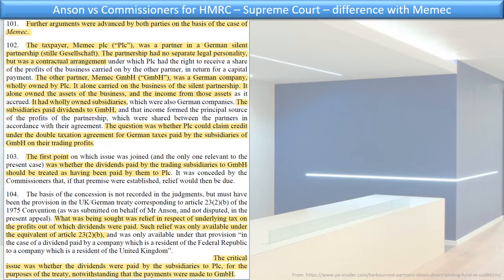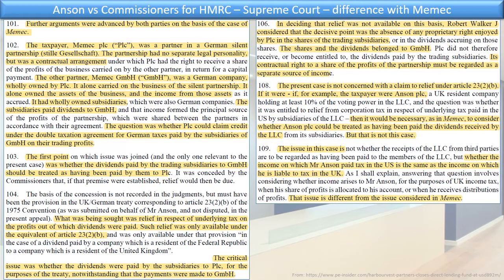And the first point was whether the dividends paid by the trading subsidiaries to GmbH should be treated as having been paid to PLC. It was considered by the commissioners that if that premise were established, the relief would then be due. Okay, but it was then said what was being sought was relief in respect of underlying tax on the profits out of which the dividends were paid, right? So it's an indirect tax. Such relief was only available under the equivalent of Article 23(2)(b), and remember we're looking at Article 23(2)(a). The critical issue was whether the dividends were paid by the subsidiaries to PLC for the purpose of the treaty, notwithstanding that the payments were made to the GmbH.